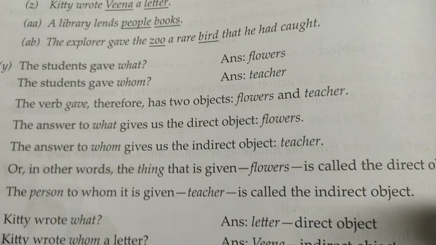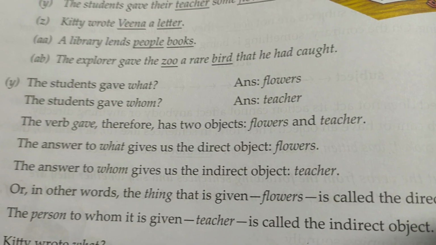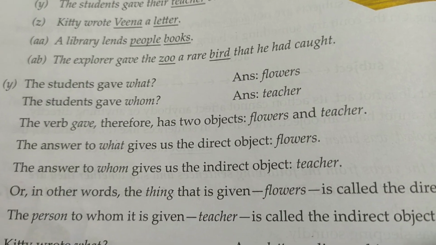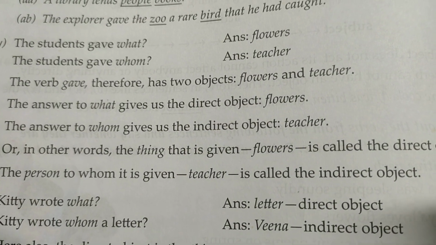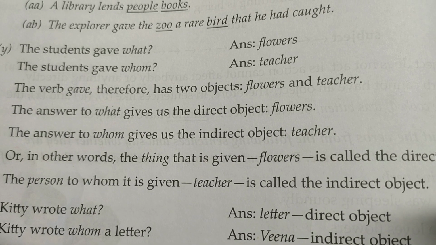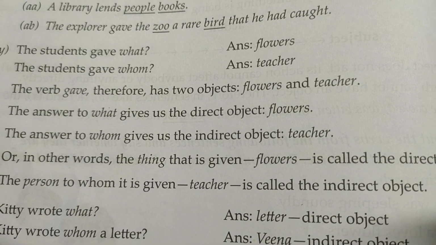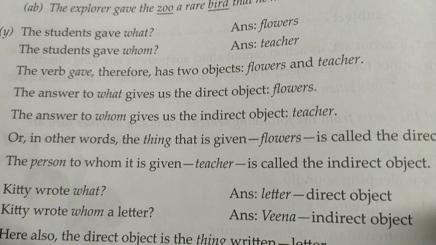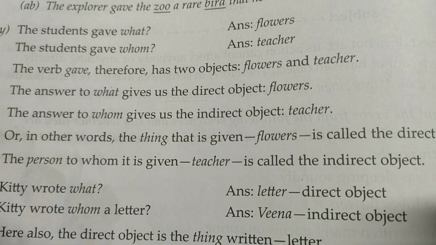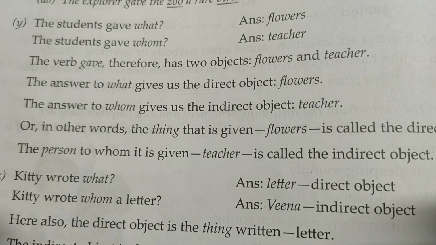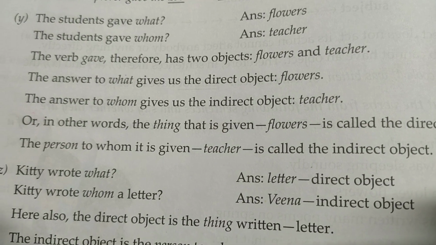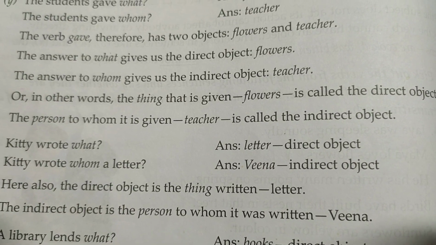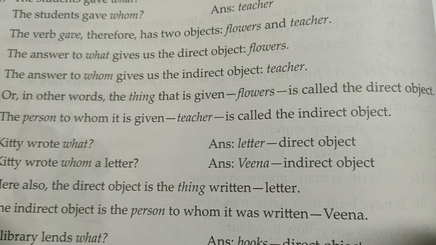Now, let us look at this. The students gave what? They gave flowers. The students gave whom? Gave the teacher. So the verb therefore has two objects, flowers and teacher. The answer to what gives us the direct object, flowers. The answer to whom gives us the indirect object, the teacher. So the thing that is given, flowers, is called the direct object. The person to whom it is given, the teacher, is called the indirect object.